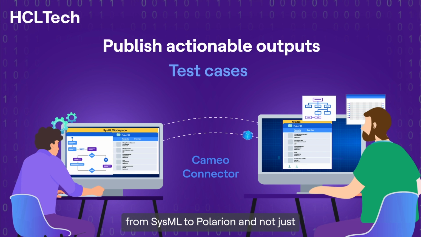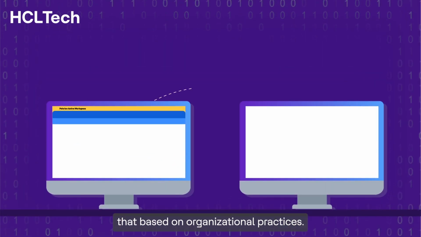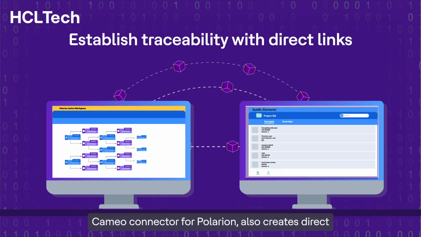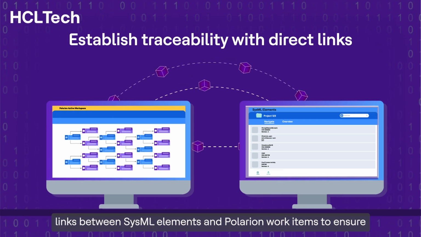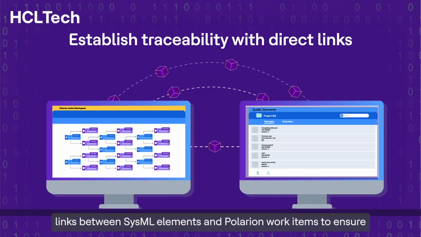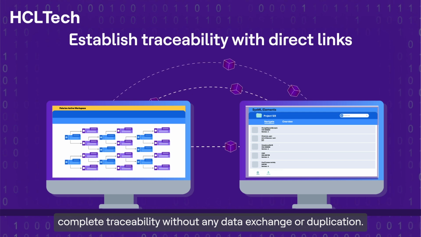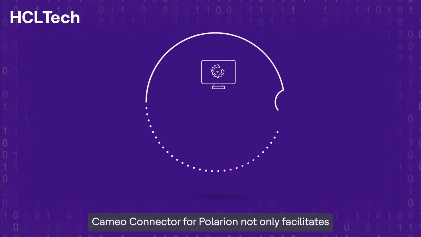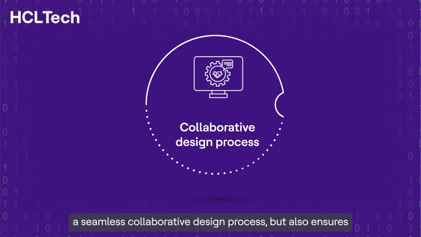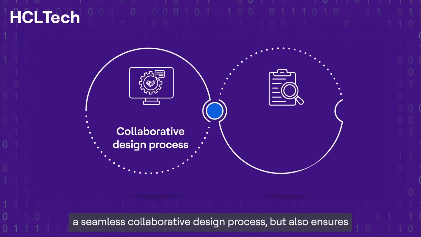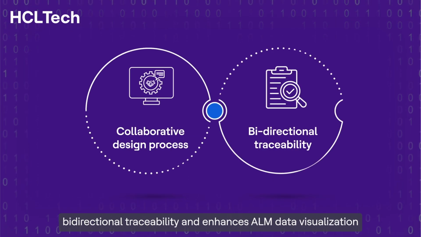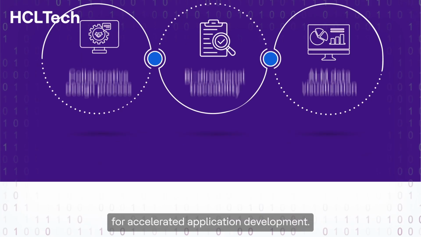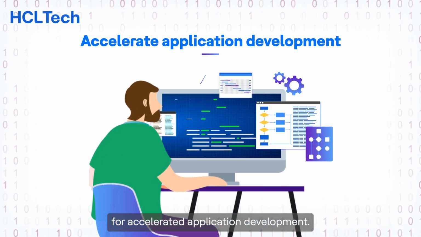from SysML to Polarion. Not just that, based on organizational practices, Cameo Connector for Polarion also creates direct links between SysML elements and Polarion work items to ensure complete traceability without any data exchange or duplication. Cameo Connector for Polarion not only facilitates a seamless collaborative design process, but also ensures bidirectional traceability and enhances ALM data visualization for accelerated application development.